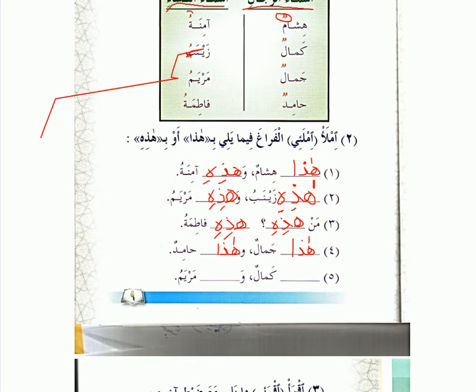Hada. Right, hada for Jamalun, because Jamalun is a boy. And what is one sign that we know that Jamalun has to be a boy? What if you didn't know?